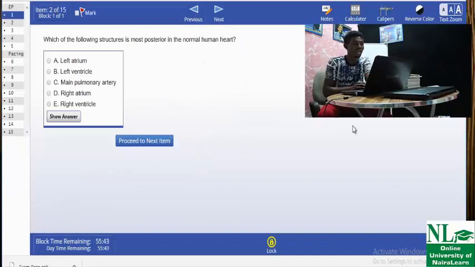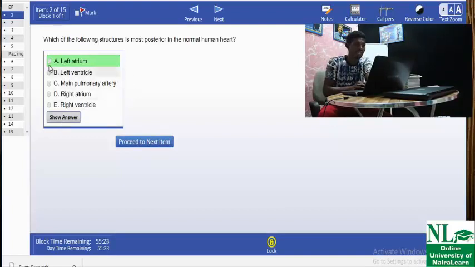Now let me show you. This is an exam, and over here I have 15 questions. If I want to start answering, unlike yours, this show answer button will not be there. This is the developer end, that's why they are showing. I have to read the options, read the questions, then pick.